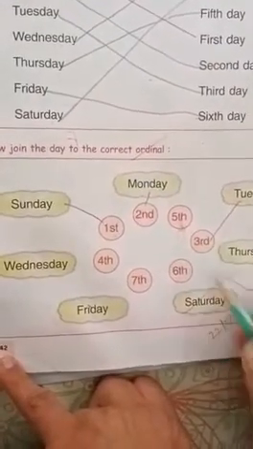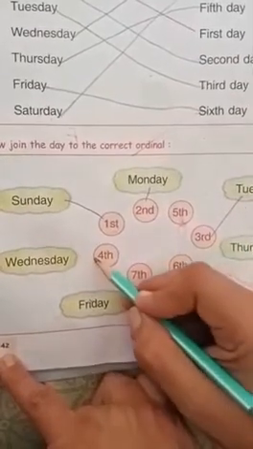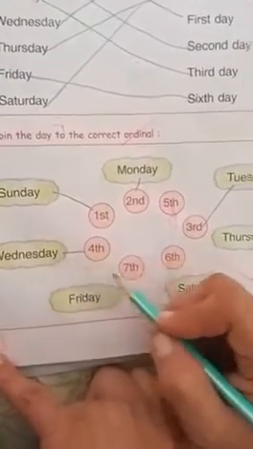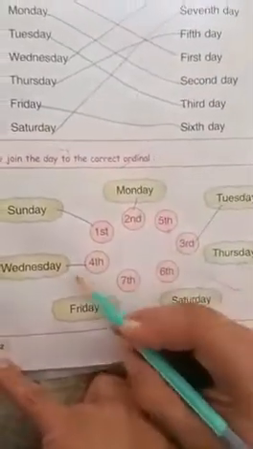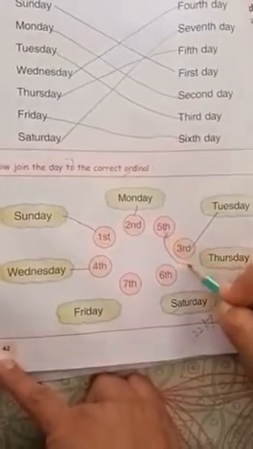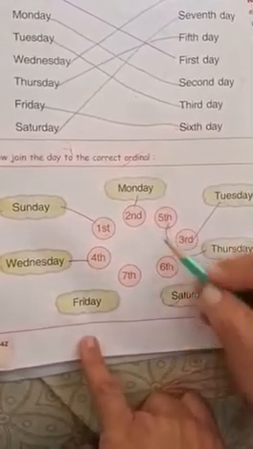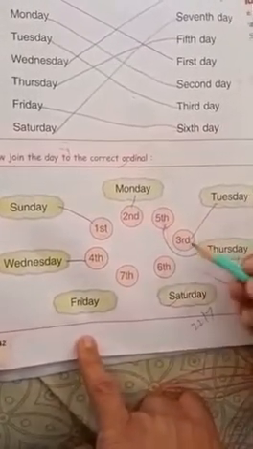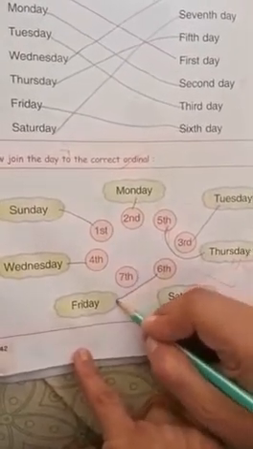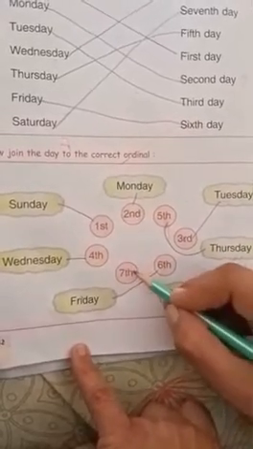And fourth day, what day comes after Tuesday? Wednesday. So Wednesday is the fourth day. Clear? We will match fourth with Wednesday. And fifth day, Wednesday, Thursday. Thursday is the fifth day. Clear? And Friday is the sixth day. Clear? And Saturday is the seventh day.